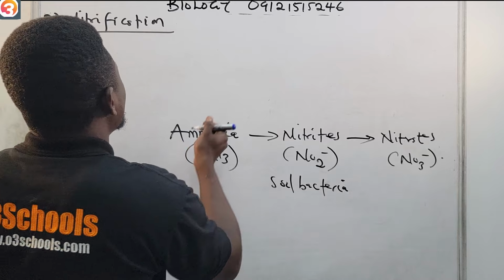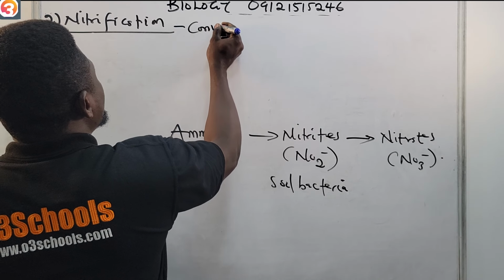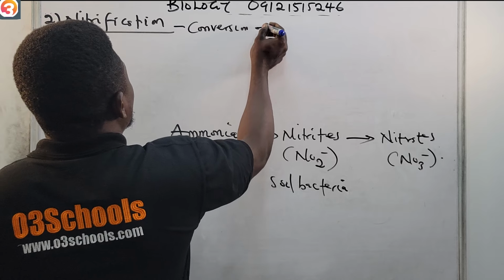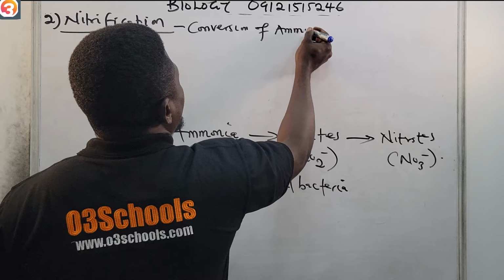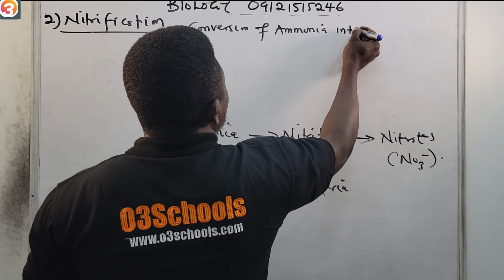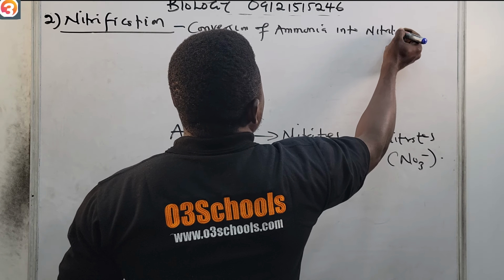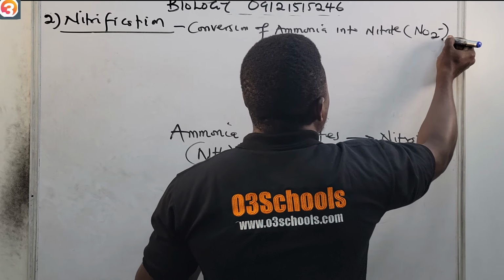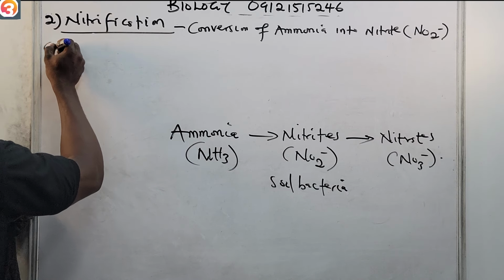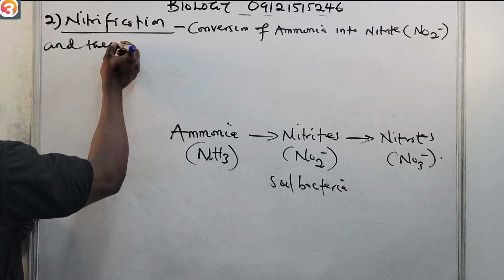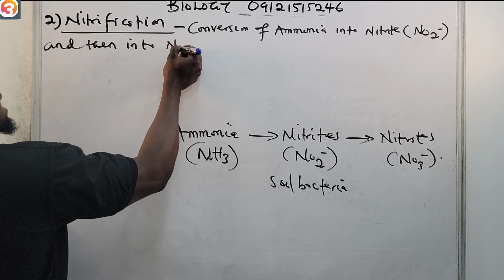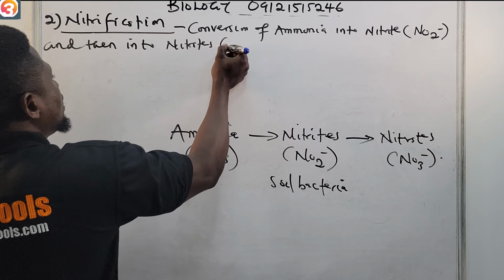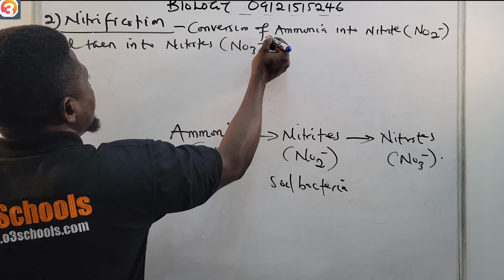We say nitrification involves the conversion of ammonia into nitrites, NO2 minus, and then into nitrates, NO3 minus.